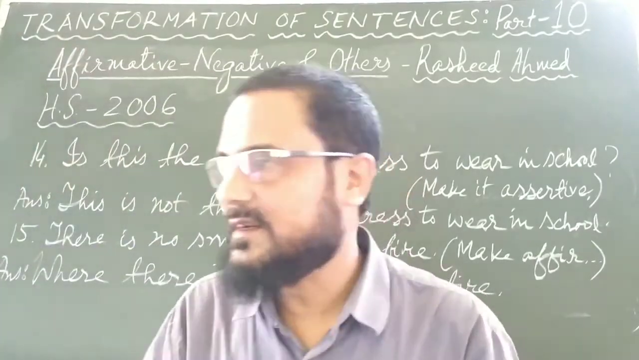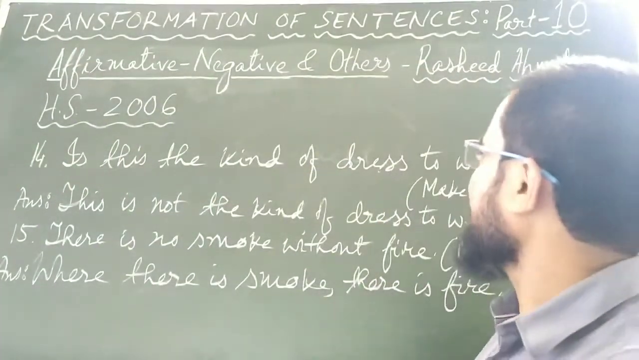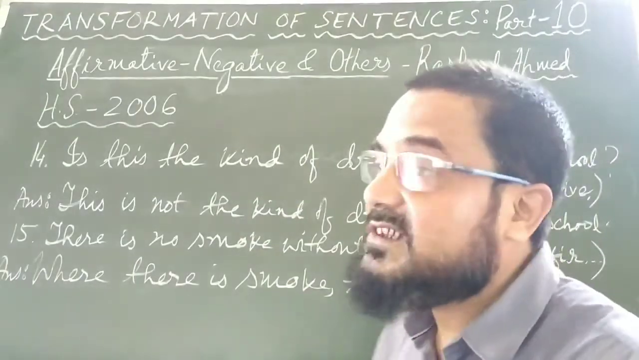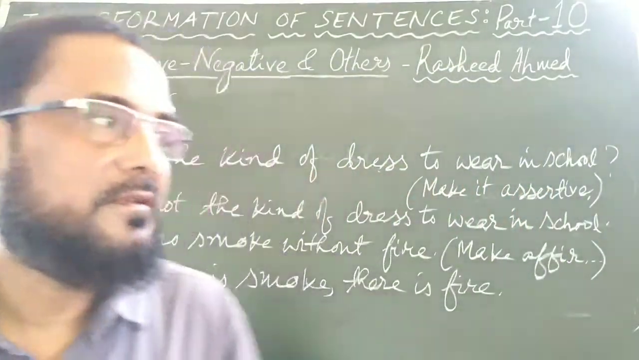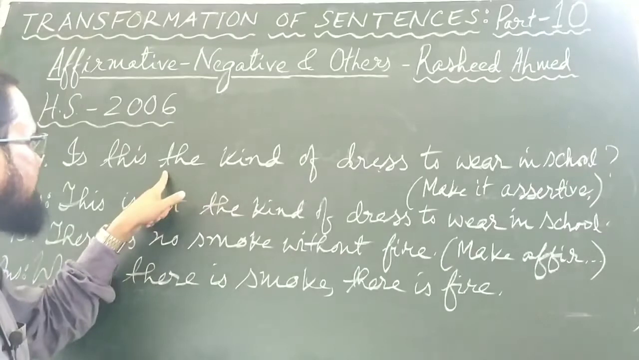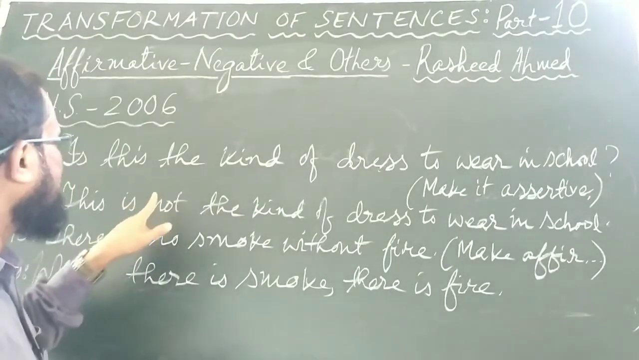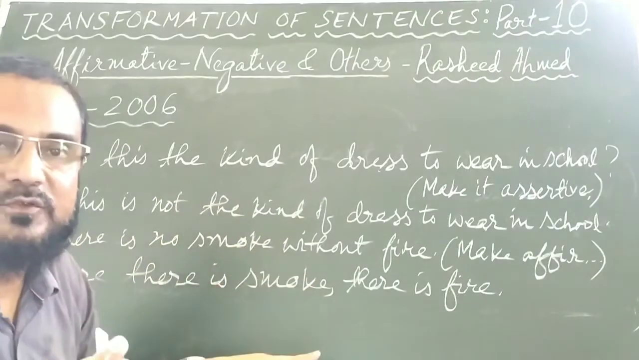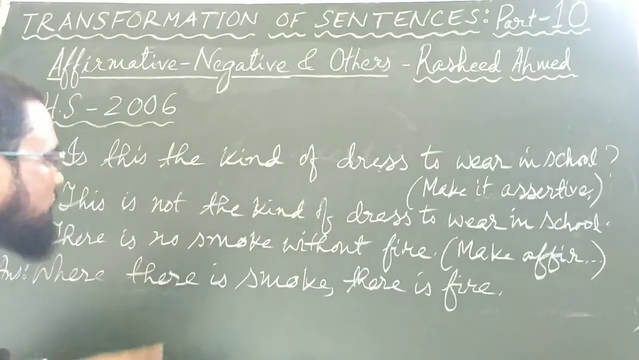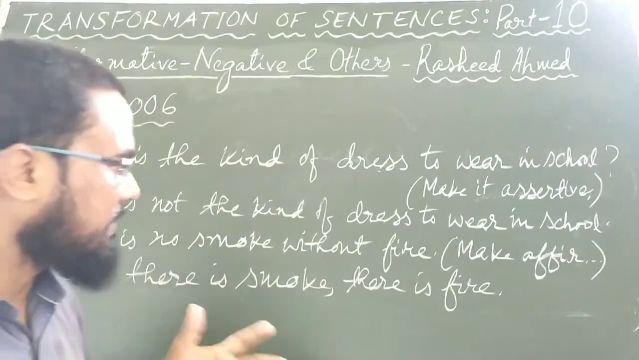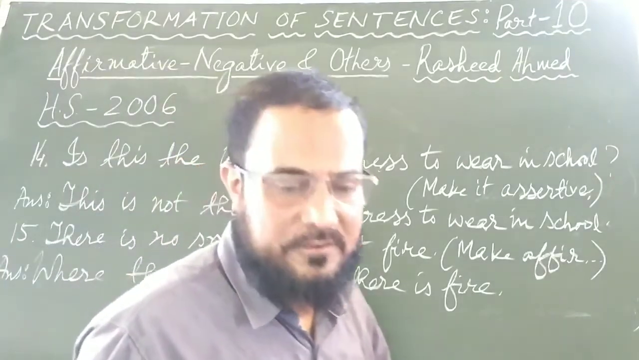Let us see the last sentences again. Is this the kind of dress to wear in school? This is not the kind of dress to wear in school. And if the question is like this, is this not the kind of dress to wear in school? In that case it will be, this is the kind of dress to wear in school. There is no smoke without fire. The affirmative sentence is, where there is smoke, there is fire.